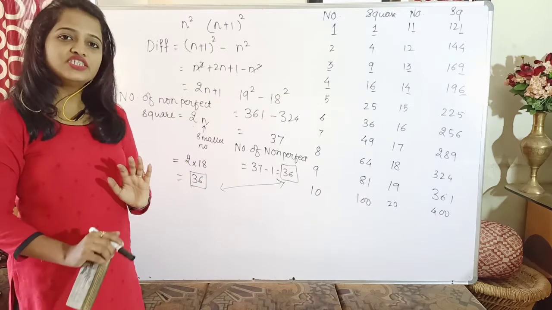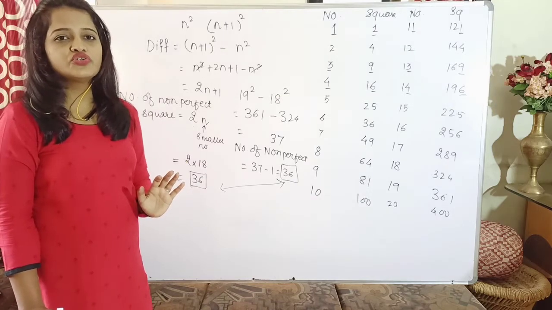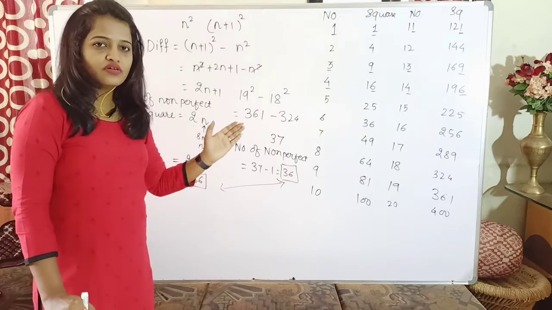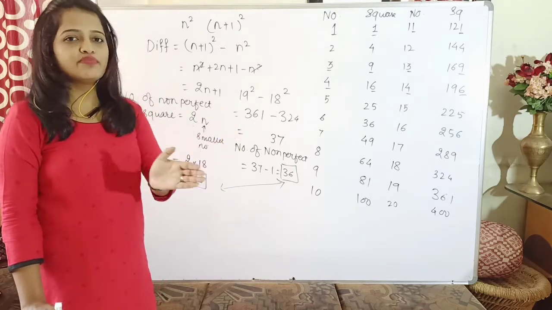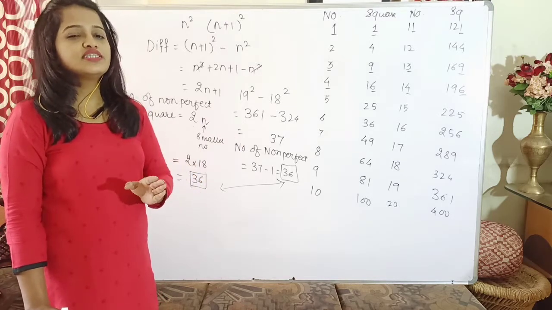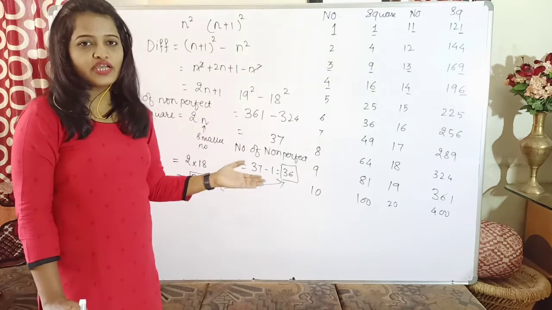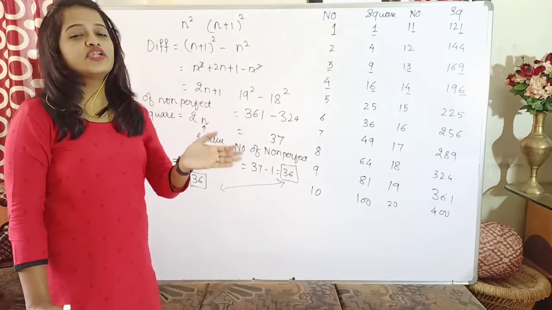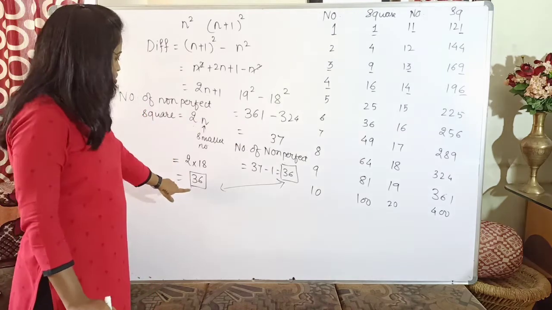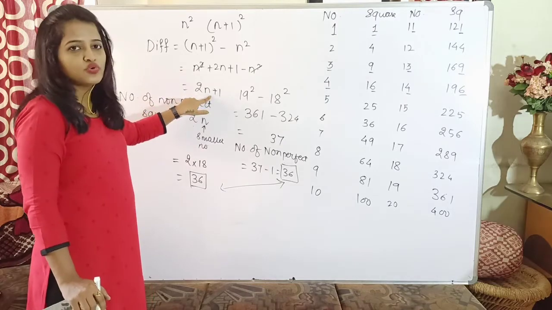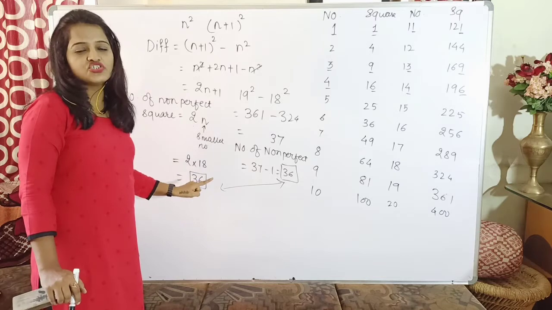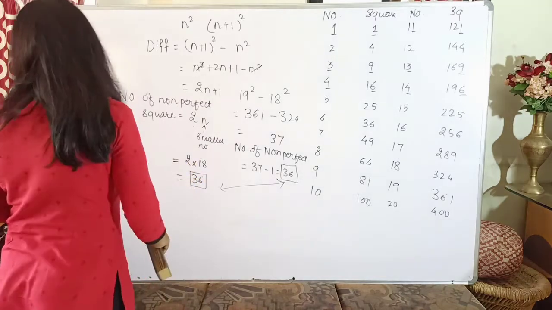And if you have to find just the difference between any two consecutive squares, it will be 2 times the smaller number plus 1. Only the difference, it will be 2n plus 1. If you have to calculate the non-perfect squares, the condition is you have to exclude the upper value also, and hence whatever you are getting from that you will be subtracting 1, hence you are left with only 2 times the smaller number. So this is 2n, and here it will be 2n plus 1. For difference, 2n plus 1. For finding non-perfect squares, it is just 2 times n.